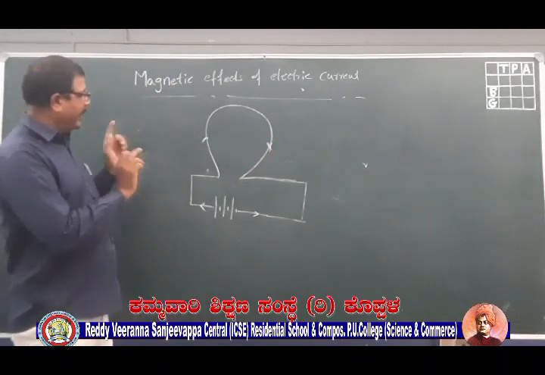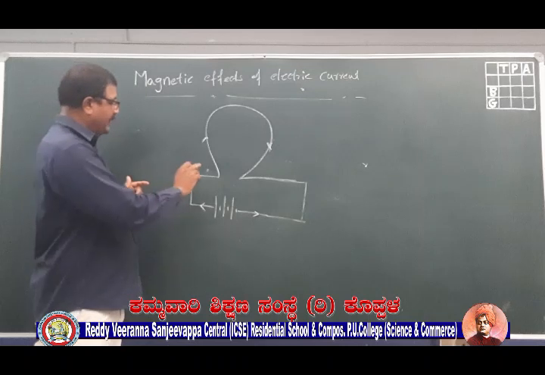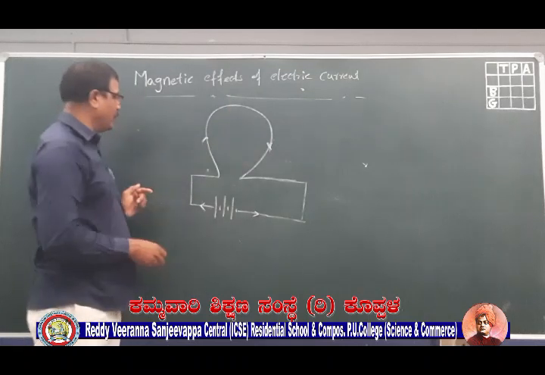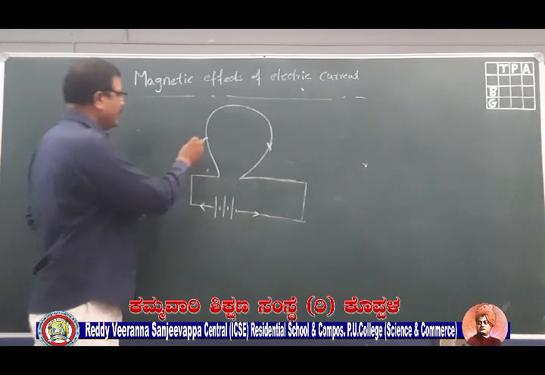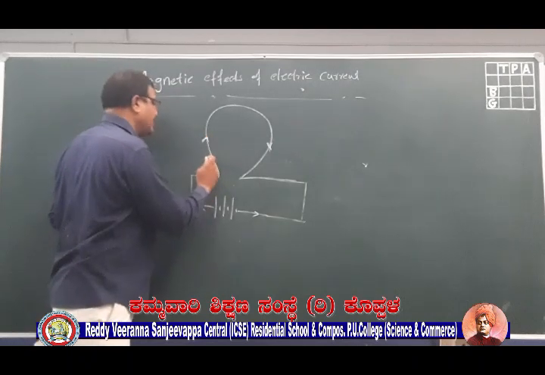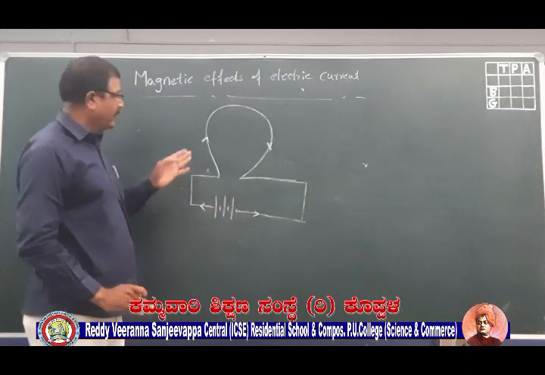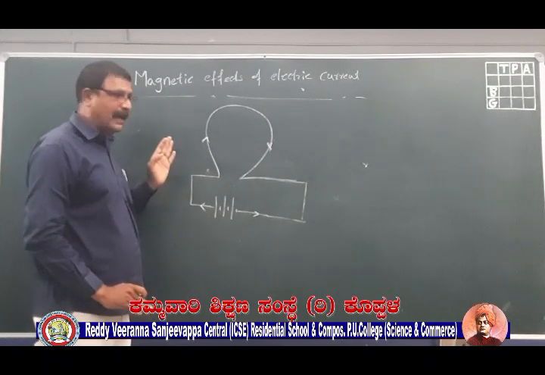Now what I have done is taken a straight conductor and bent it into a circular loop. Now let us pass the current. When we pass the current, what will happen? The current will flow in this direction when it is moving up.